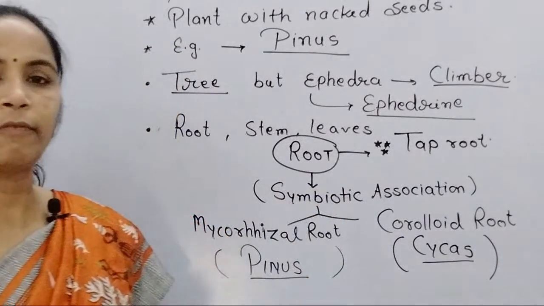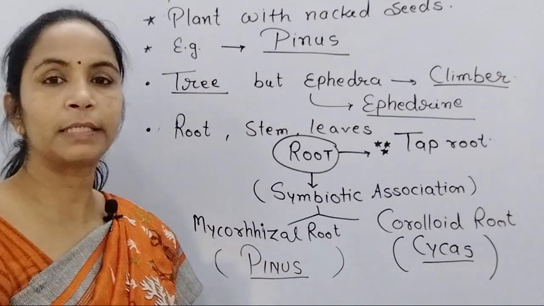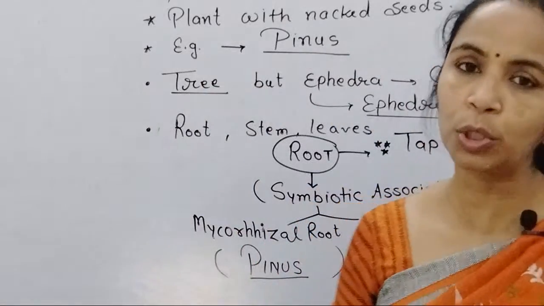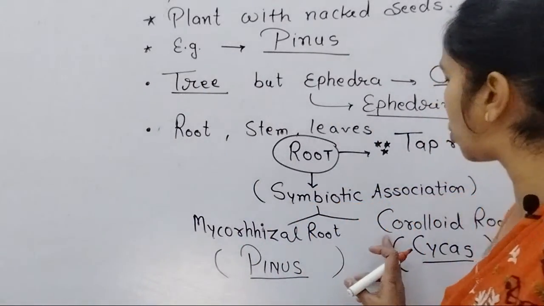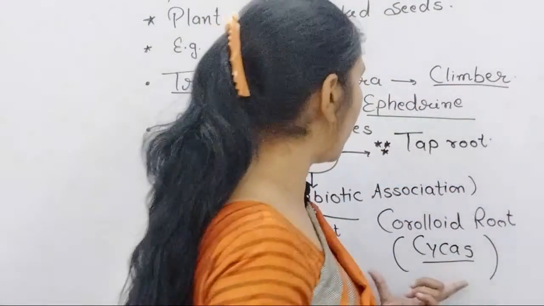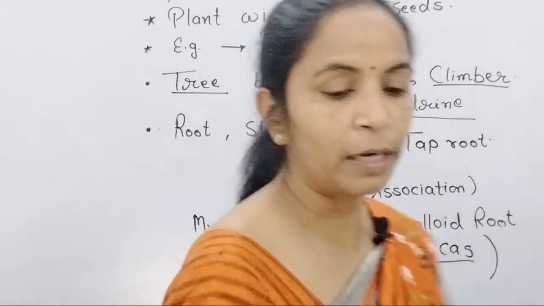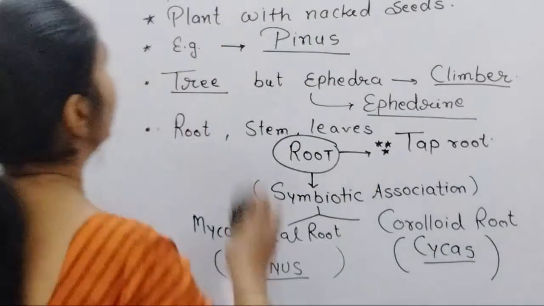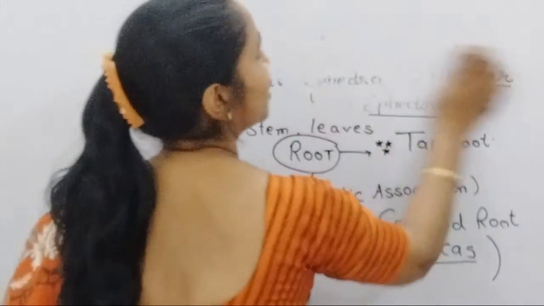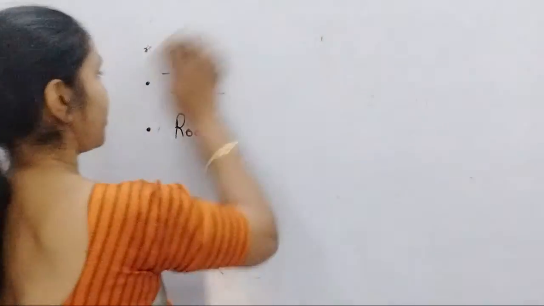Now one by one, in very short, we understand what mycorrhiza is, for what purpose it is developed in pinus, and how the coralloid root of cycas differs from the mycorrhizal root. So that part you remember. Now when we come towards the mycorrhiza, I wrote this part because otherwise every time we shift the position of the camera, that's why I only use this much of the board.